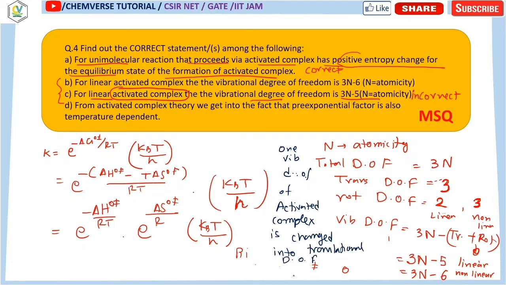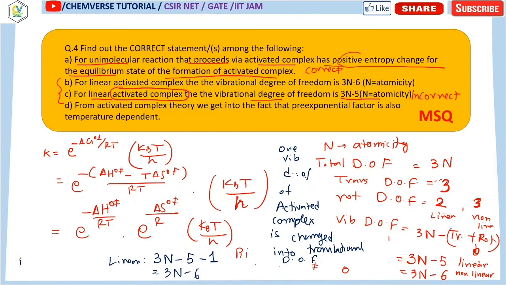So for activated complex, for the linear case, what you can see is that initially 3n minus 5 was the number of vibrational degrees of freedom. Now we have to subtract 1 from it because 1 vibrational degree of freedom is converted into the translational degree of freedom for the activated complex. So it will be 3n minus 6.